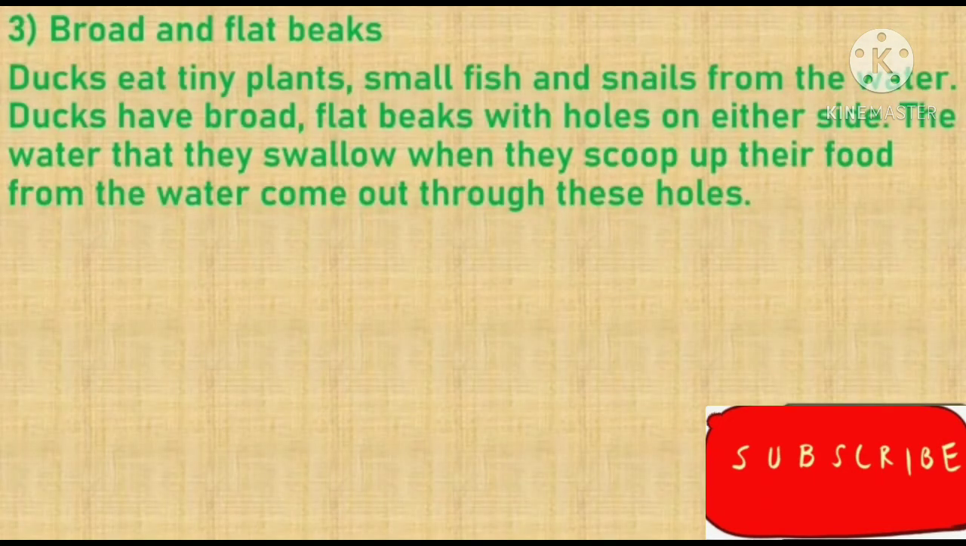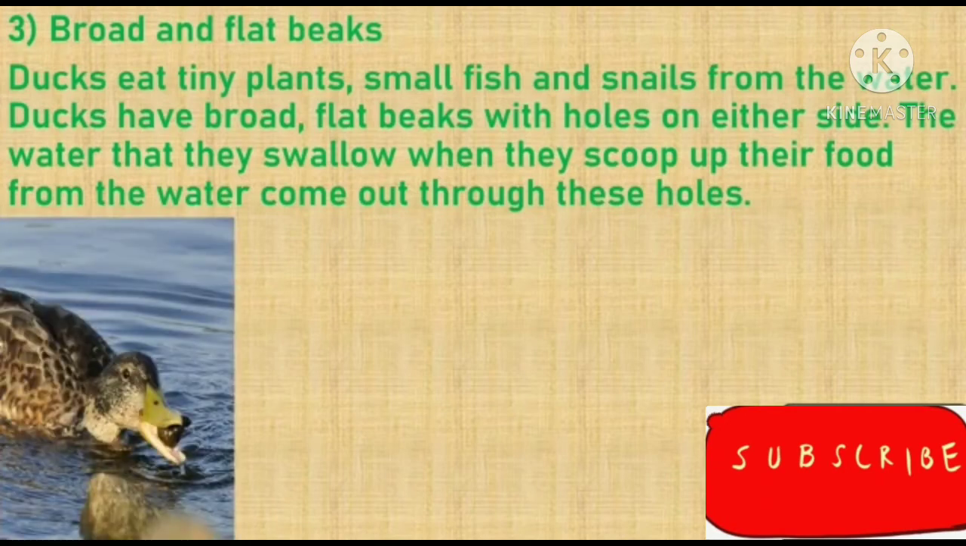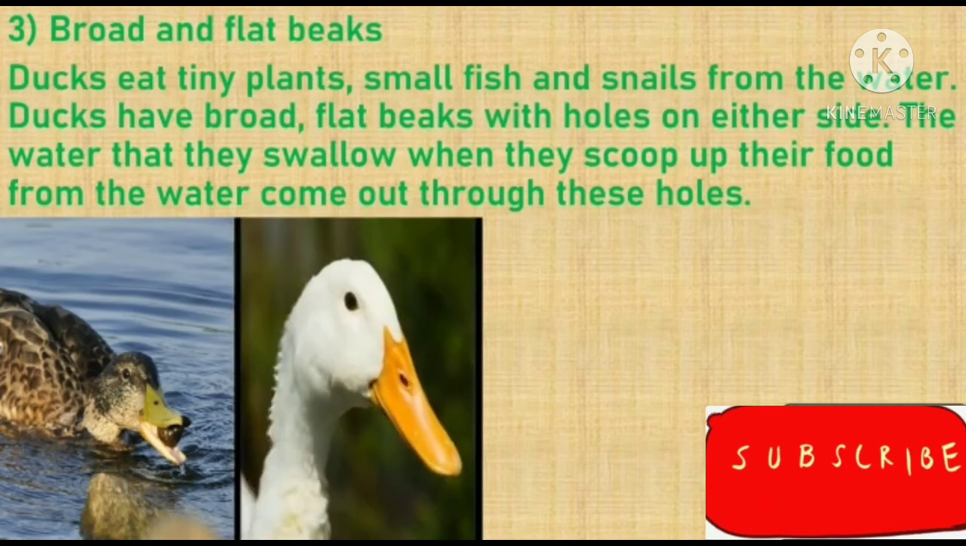Next one, broad and flat beaks. Ducks. Yes, ducks eat tiny plants, small fish and snails from the water. See, that is their food. So here you can see a duck which is holding a snail in its beak. Can you see in the image? Yes. So ducks eat tiny small plants, small fish and snails from the water. So the ducks have broad, flat beaks.